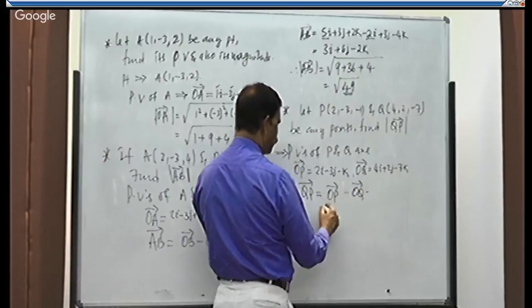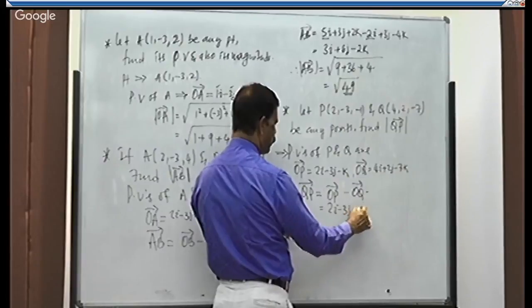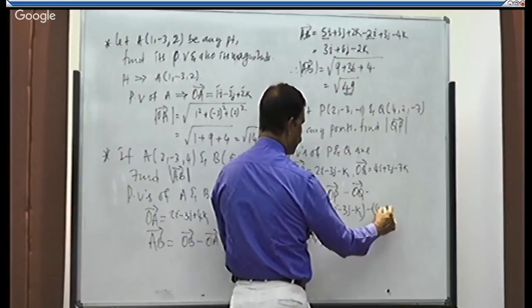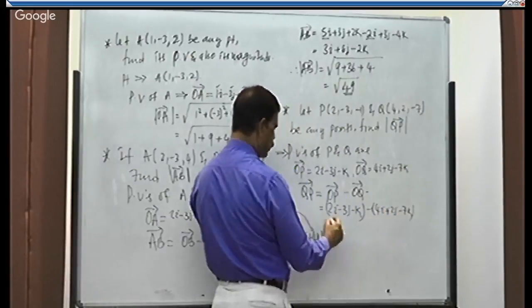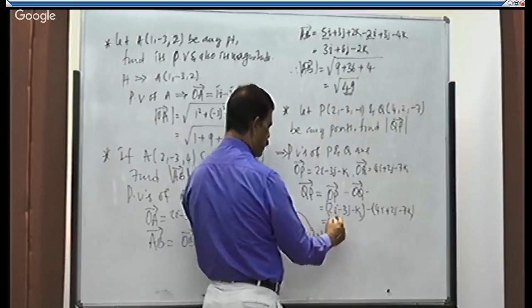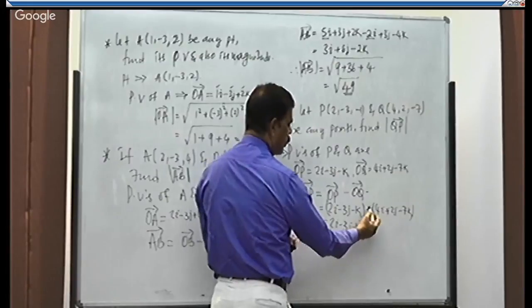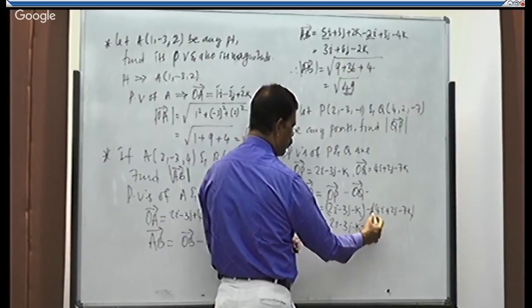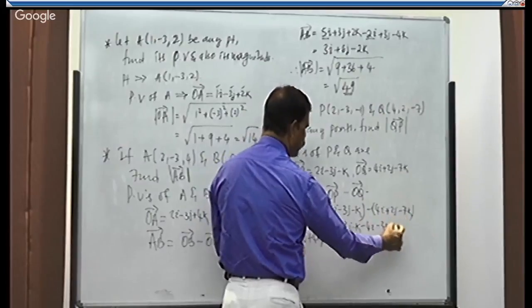QP is equal to, write OP. OP is 2I minus 3J minus K. Minus of OQ is what? 4I plus 2J minus 7K. That is equal to 2I minus 3J minus K. While removing the bracket, we should multiply with the sign behind, right? Minus of plus, minus 4I. Minus into plus, minus 2J. Minus into minus, plus 7K.